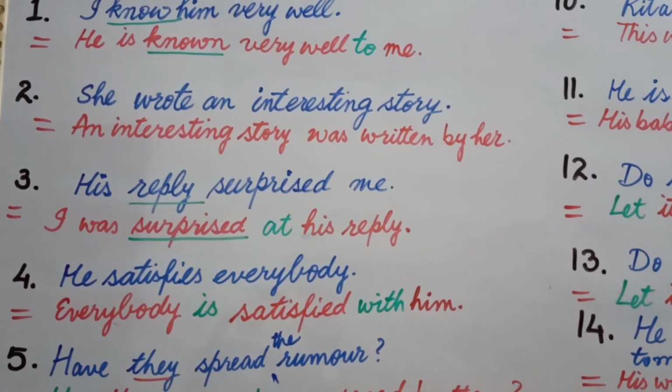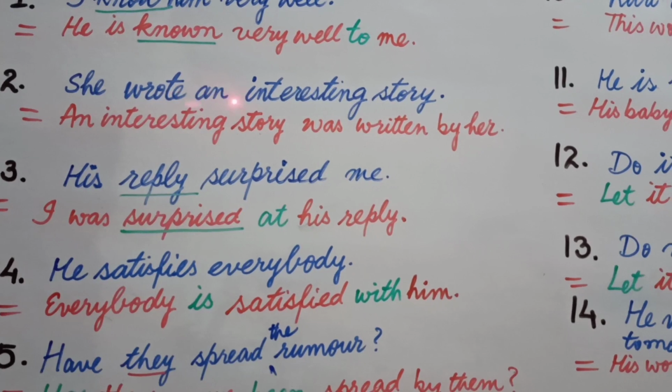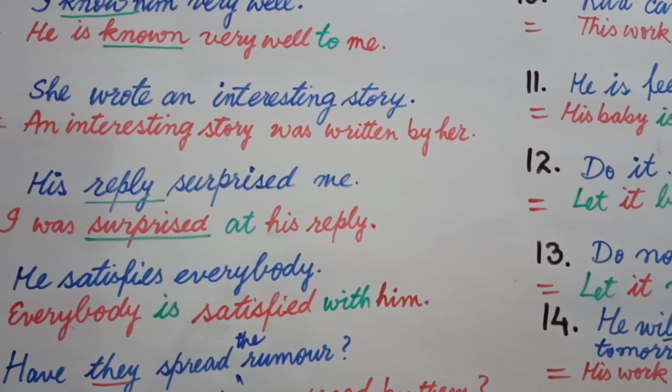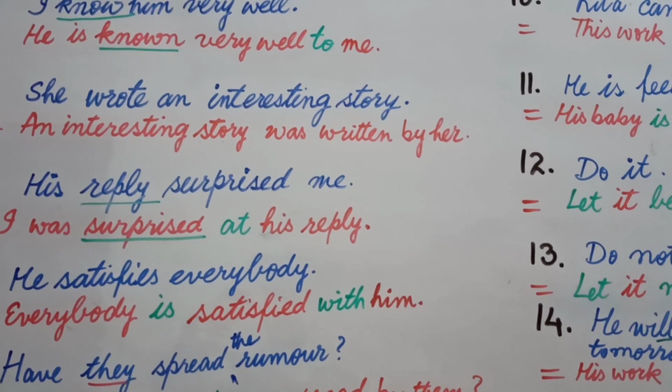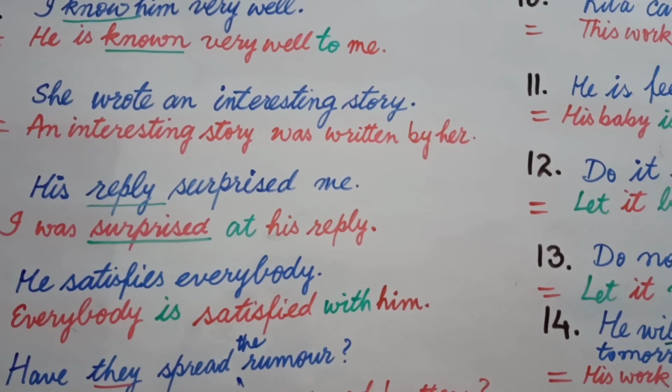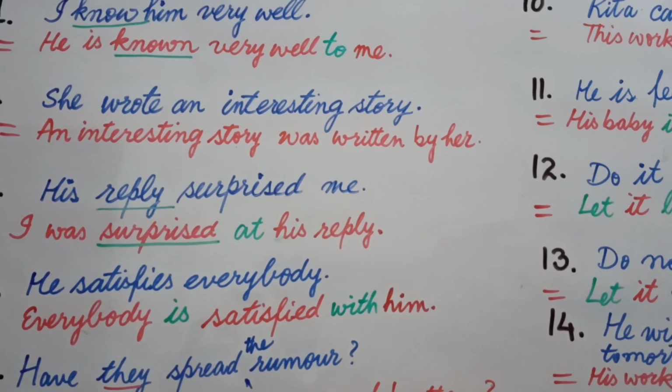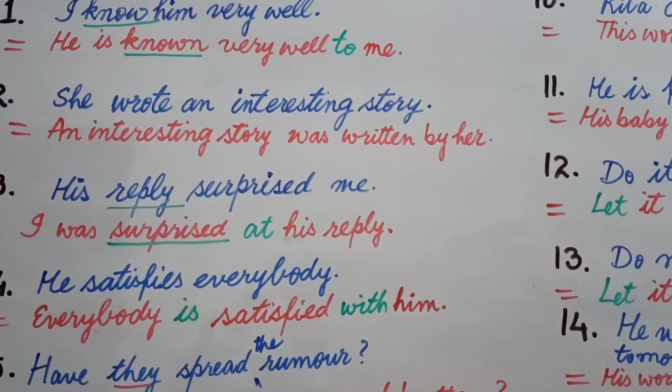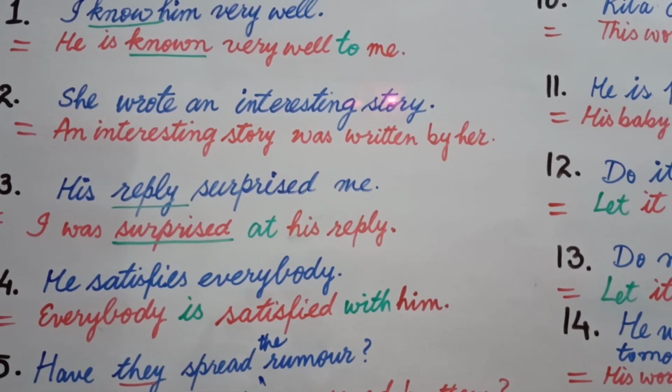But students, only knowing that the word after verb is an object is insufficient. You must come to know the noun or pronoun given after a verb is your object, but it must be the first one. I mean to say the first noun or pronoun given after the verb is object.